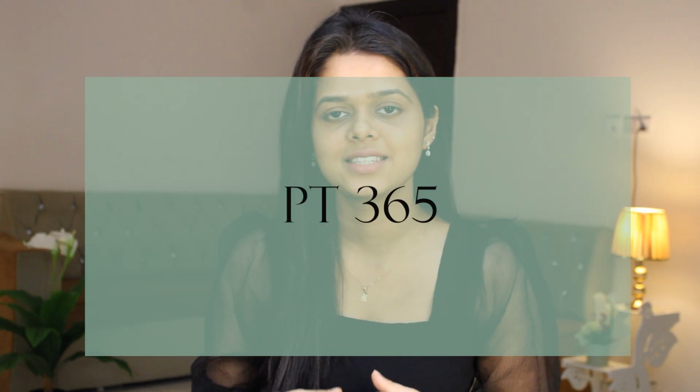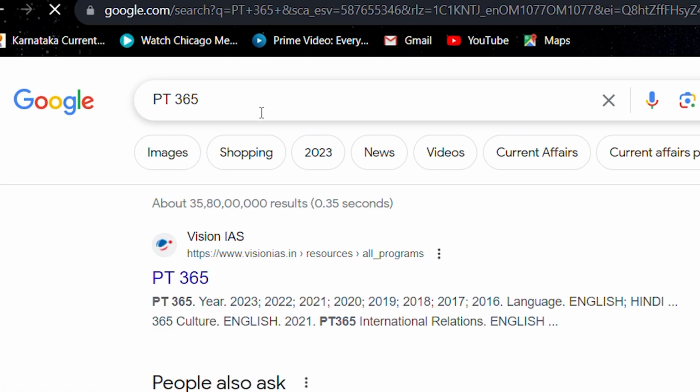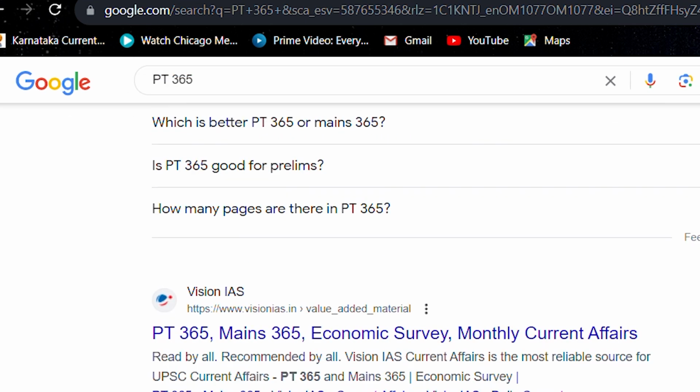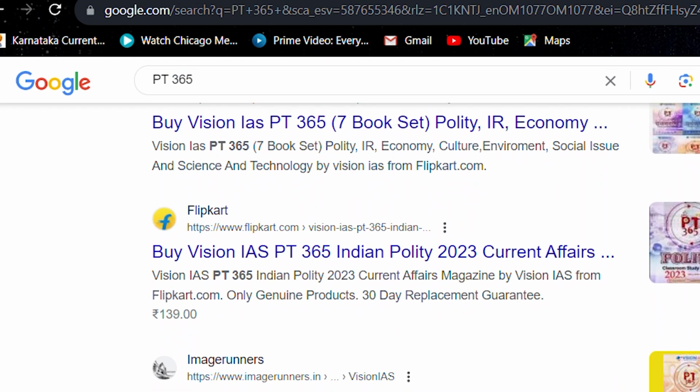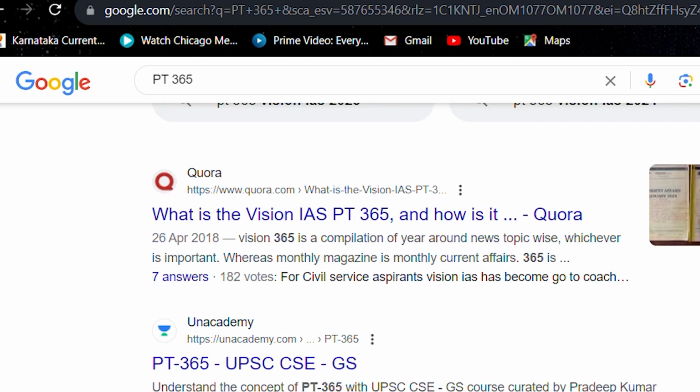So the next resource is the PT 365, which usually gets released a few months before the actual prelims exam. If you are following any monthly magazine, then you need not read this because it is usually the summarized or the brief version of the same monthly magazines. But if you did not have the chance to read the monthly magazines, then you can go for the PT 365. But if you're still keen, even though you have read the monthly magazines, and you still want to read the PT 365, at least do it from a different coaching institute so that you're not reading the same stuff again and maybe you'll get some additional information. So usually different coaching institutes come up with this document. You can use it for your prelims.